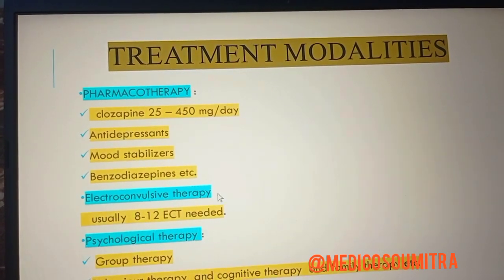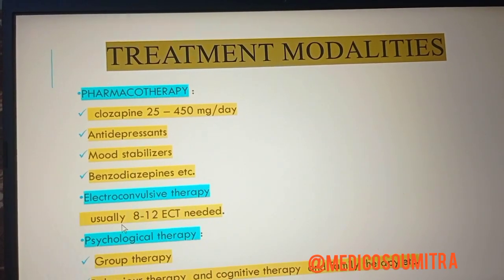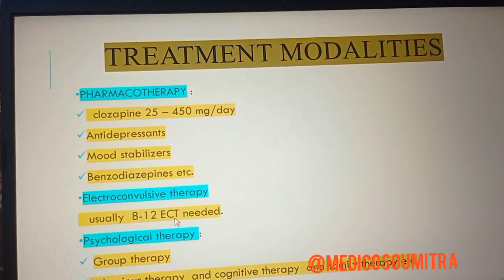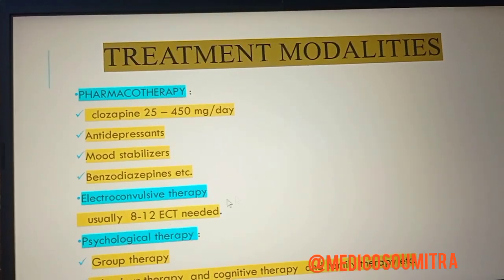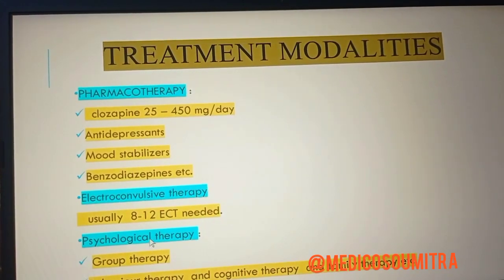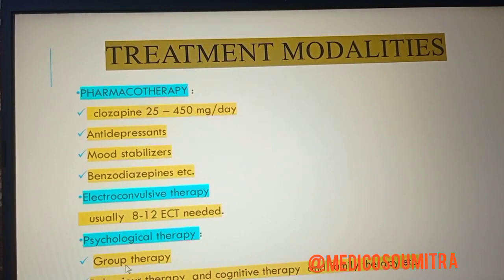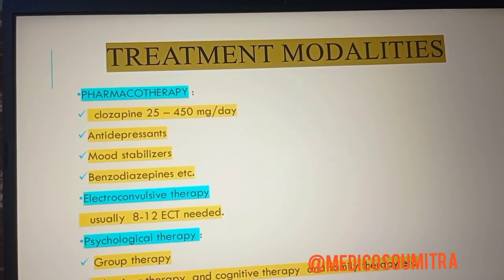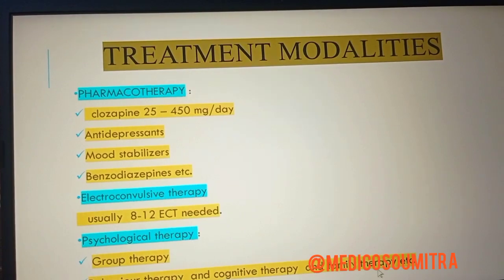Then we'll see the electroconvulsive therapy. Under electroconvulsive therapy, usually 8 to 12 sessions are needed for a schizophrenic patient. Then psychological therapy: group therapy, behavioral therapy, cognitive therapy and family therapy.